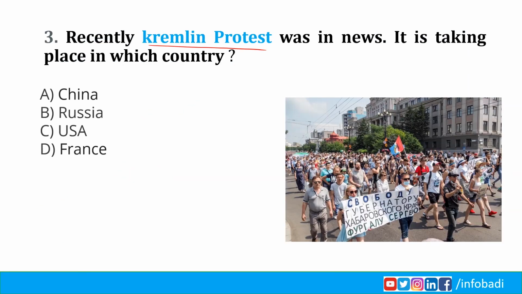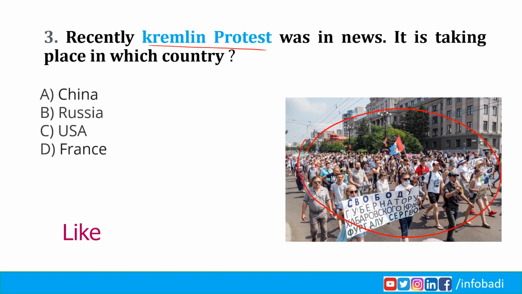Recently, the Kremlin protest was in news. It is taking place in which country? At least 10,000 people marched in the Russian far eastern city of Khabarovsk on Saturday, demanding the release of a popular regional governor detained last week on suspicion of murder, in a second week of protests.